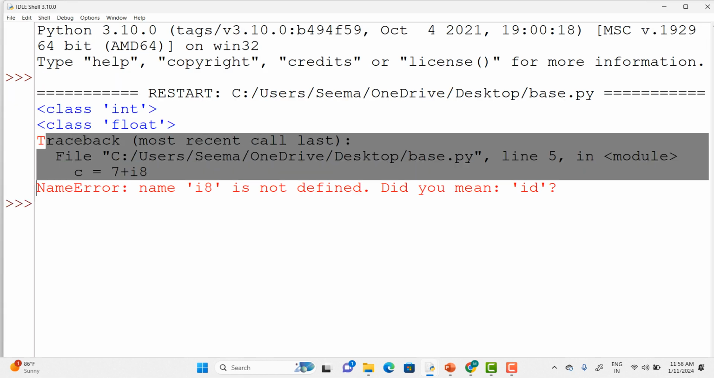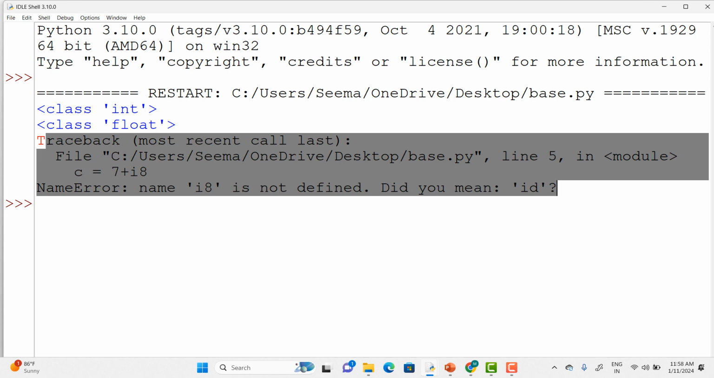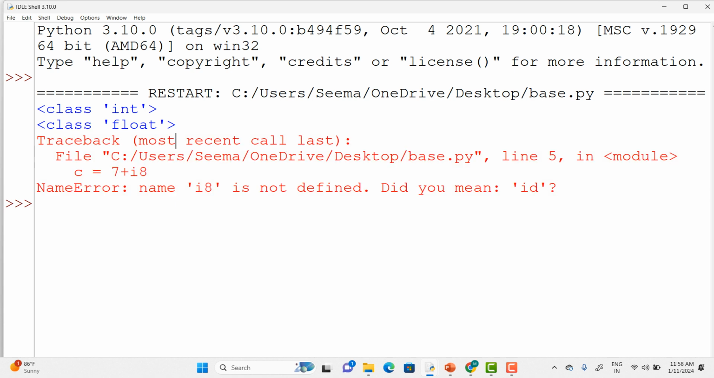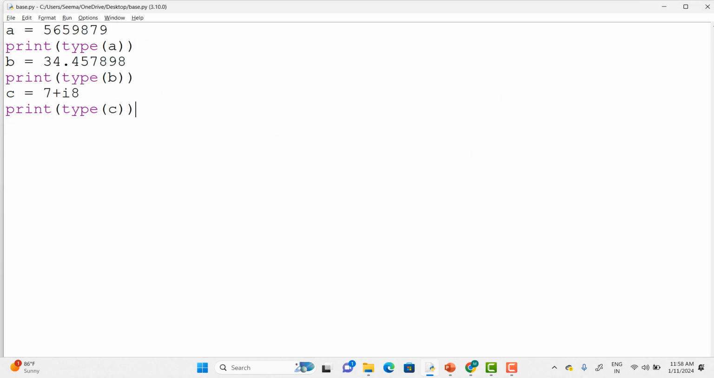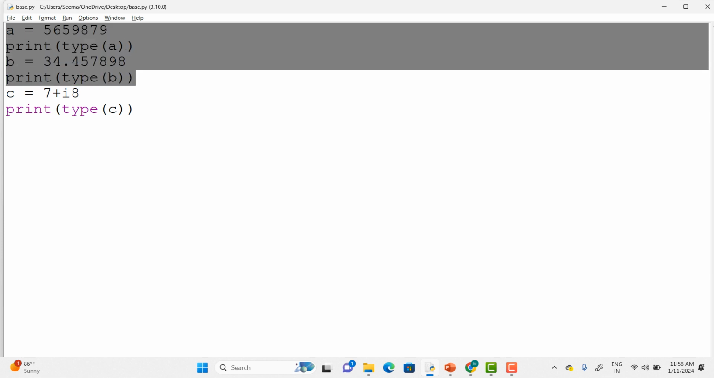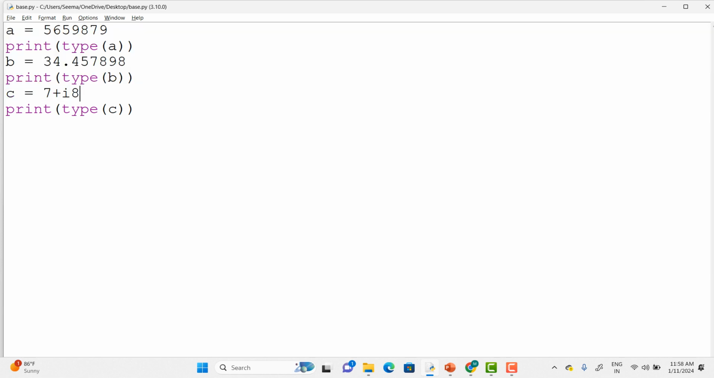This is what is called an interpreter, which I was telling you about. Interpreter means wherever you have an error, it shows exactly the line. It is showing me that on line 5 you have an error: name i8 is not defined. So line 5, where is this? Line 1, 2, 3, 4, 5. Line 5, this is right. So interpreter means, as we have discussed, it will show you exactly in which line you have an error.